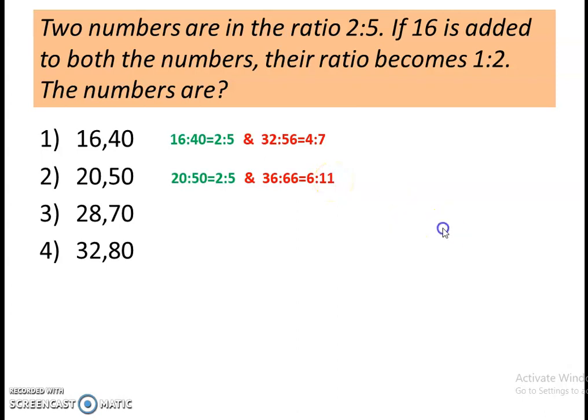Again, this is wrong. With third option, ratio 28 upon 70 is 2:5, and when we add 16 to both the numbers, it becomes 22:43, right? So again, this is wrong. We are left with one option, so this will be your right answer, and you can check. 32, 80: ratio is 2:5, and when we add 16 to both the numbers, ratio becomes 1:2, right? So correct option is 32, 80, right?